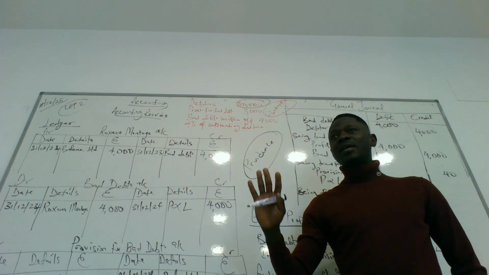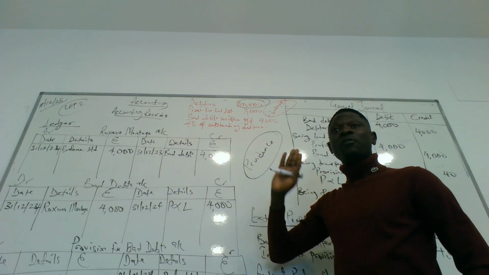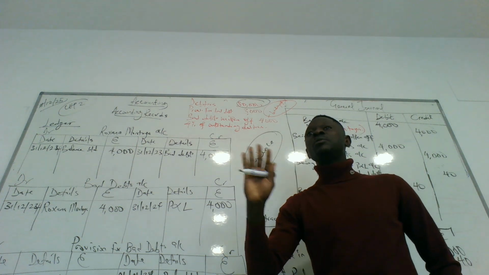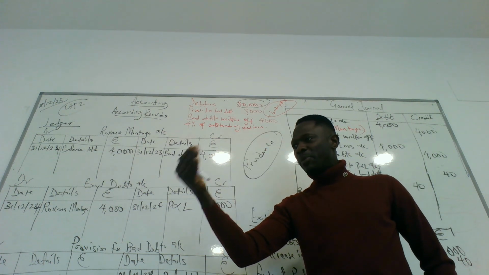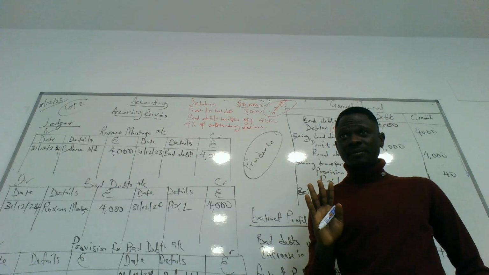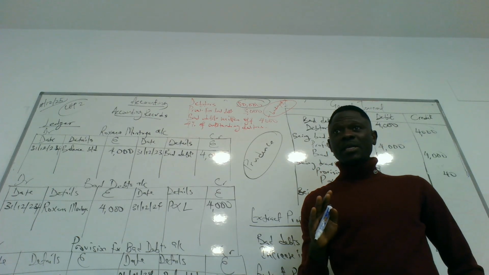So we need to make provision for bad debt. Making provision for bad debt means in case the debt goes bad, we have a place to take a certain amount of money from. That is why we have provision for bad debt. Do you get what I'm saying there?